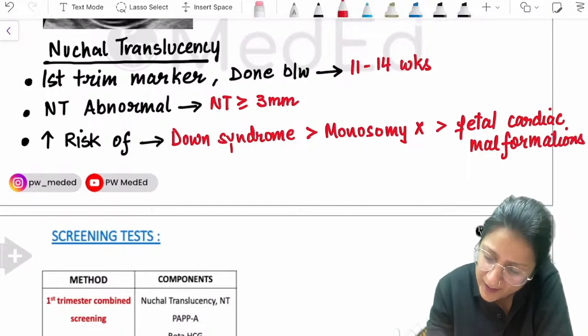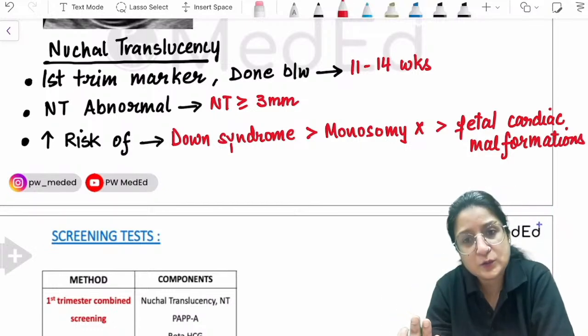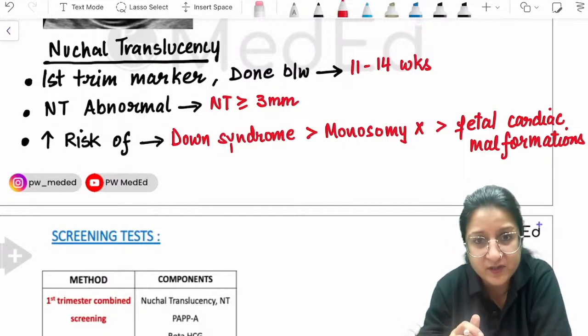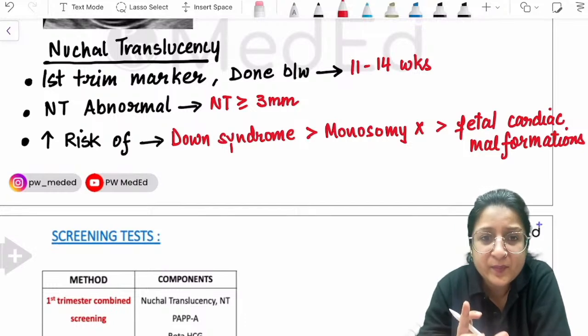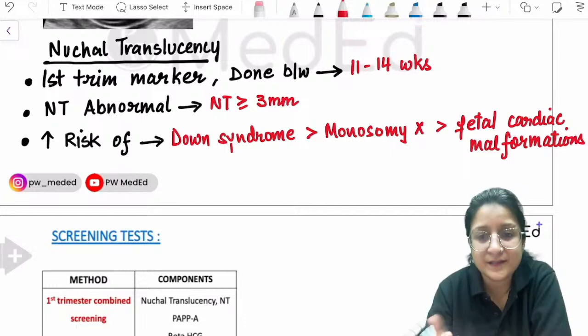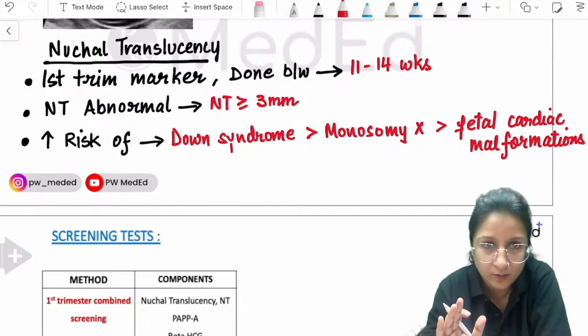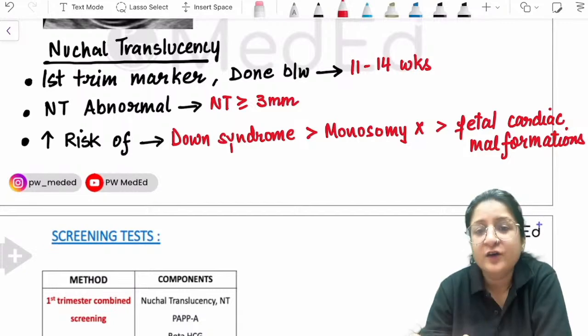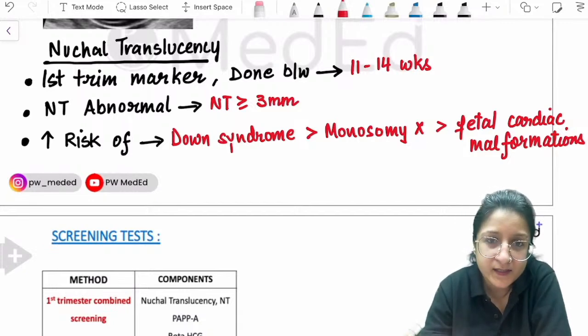Other gross congenital anomalies can also be there, but most particularly fetal cardiac malformation. So this is important to remember. Nuchal translucency only tells you that there is an increased risk. It doesn't confirm anything. A raised nuchal translucency is a marker for these underlying abnormalities which could be there in the fetus.